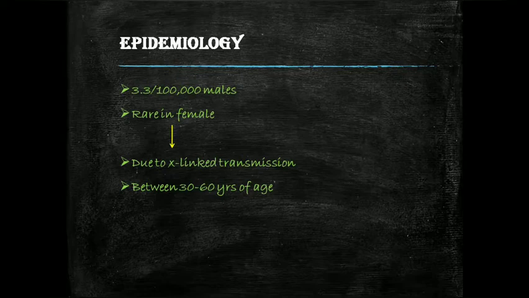When it occurs in a female, there are fewer chances of being affected because there is a backup, since an extra X chromosome is also present. But in males there is no extra X chromosome, so the chances of being affected are higher. Most females are carriers who do not show symptoms, or mild symptoms can be seen in females. It occurs between the ages of 30 to 60 years.